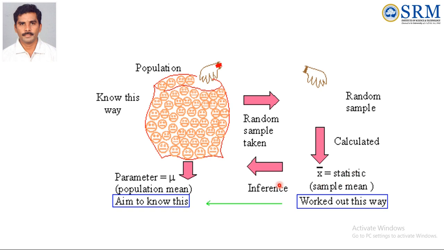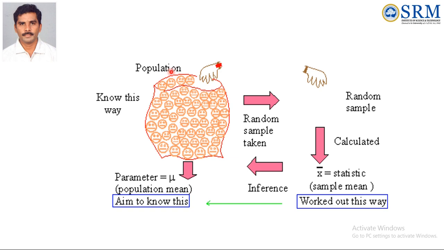Then we compare the population value and the sample value, and we can get some information from these statistics. Then we come to a conclusion whether we are going to accept or reject that population.